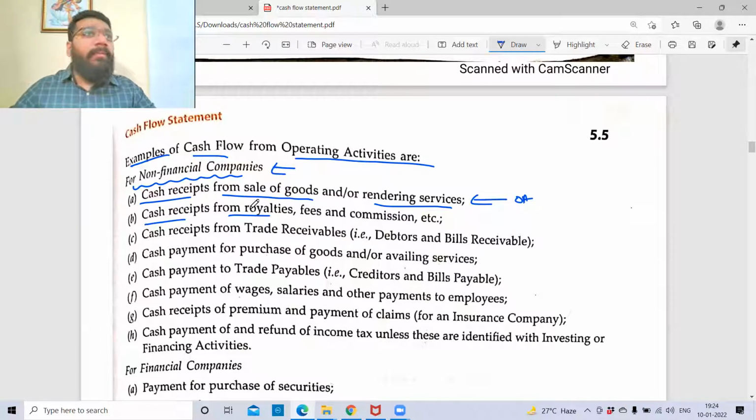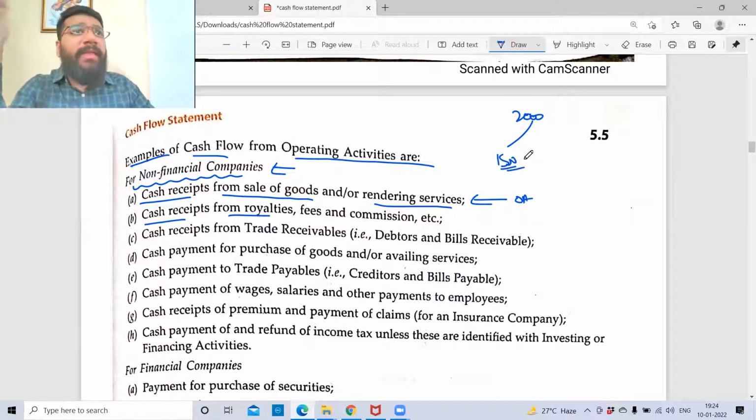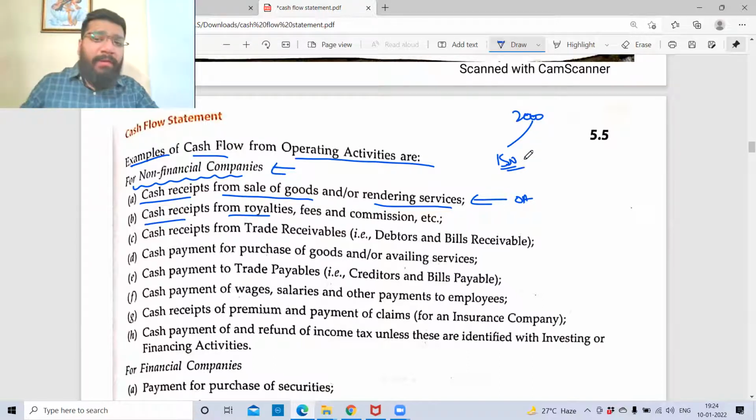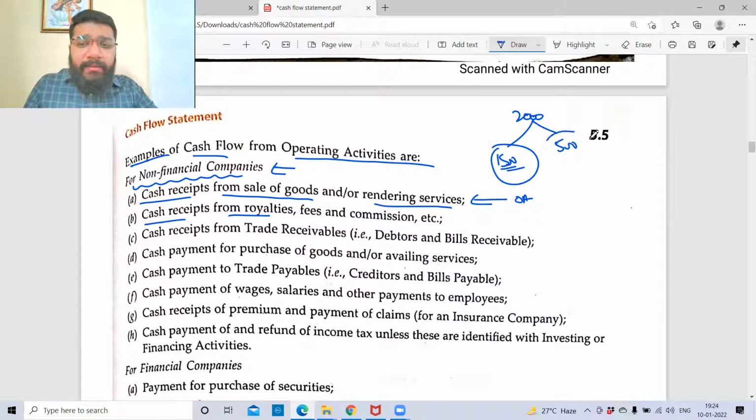So once I author a book, I will approach a publication company. The publication company will print the books and they'll do the selling. Let's suppose the book is being sold for 2,000 rupees. Out of this 2,000 rupees, the publication company will keep some money for themselves. Let's suppose 1,500 rupees, because they are doing the printing expenditure, the marketing, and taking all the efforts. This will cover their cost, profit, everything. And another part, 500 rupees, they will give to the author as royalty for each copy that is being sold.